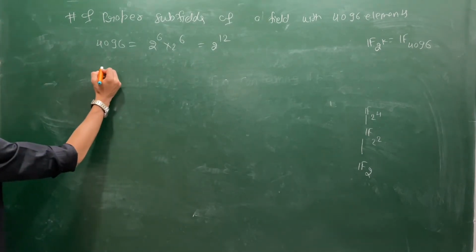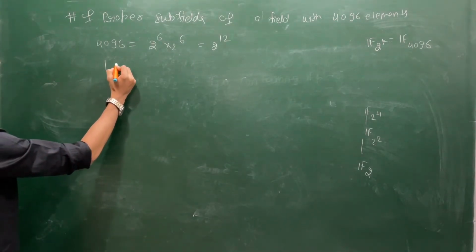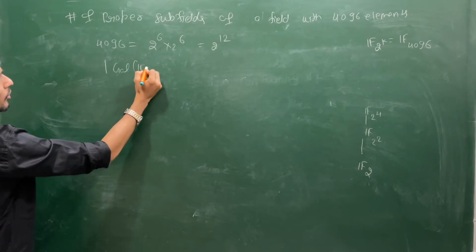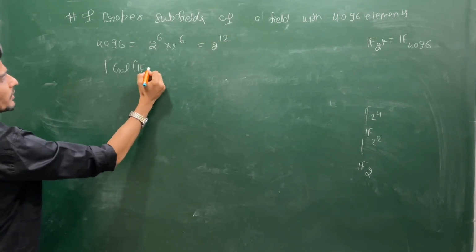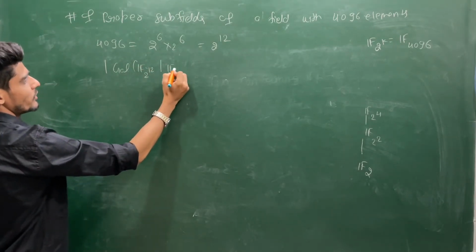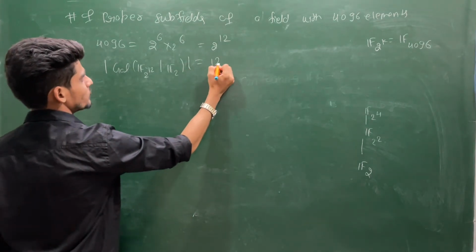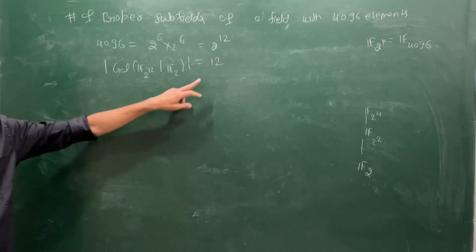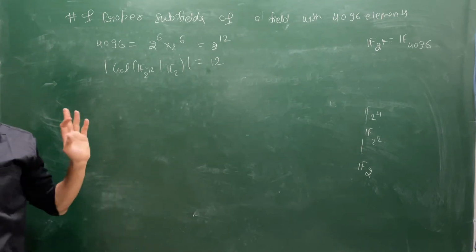So here you see the Galois group of F2 power 12 over F2 will have order 12. So for each subgroup there is a subfield.